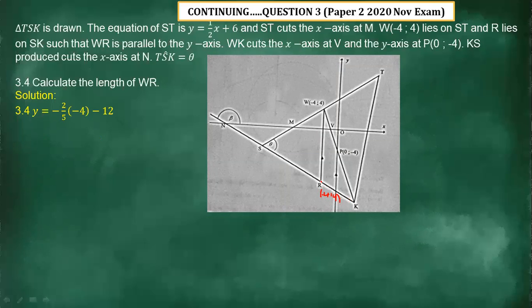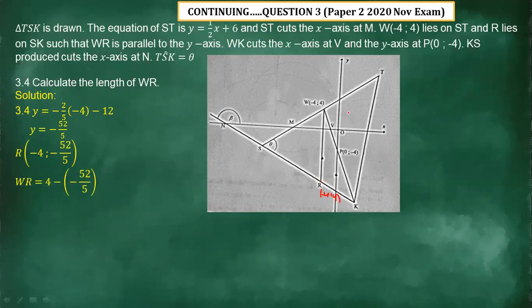This point is on the line SK, and we have the equation of that line, it was given to us. We take this point and substitute into that equation: y equals, and where you see x, you substitute negative 4. You multiply, then simplify, and it gives us y as negative 52 over 5. So now the coordinates of R are (negative 4, negative 52 over 5). Now we can calculate the distance.